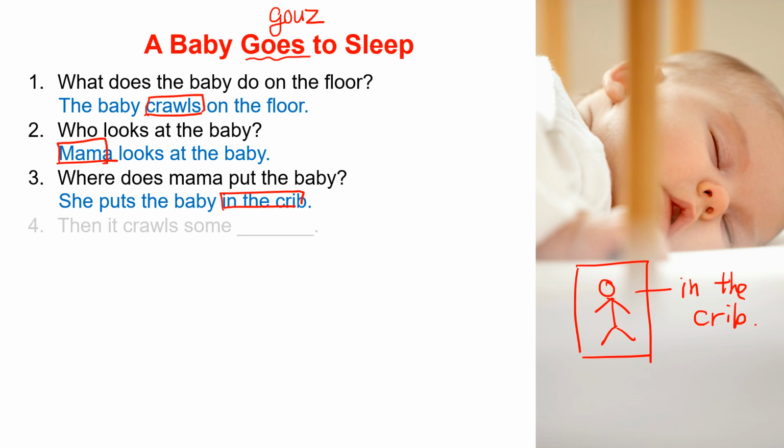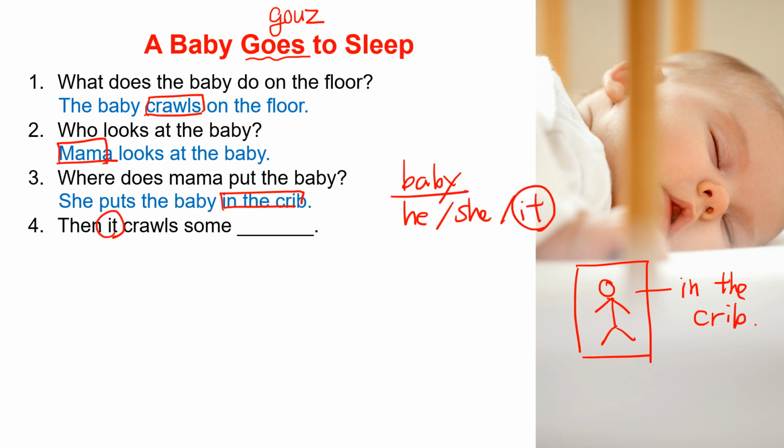Number 4. Then it crawls some more. Okay. So it is baby. When baby is the subject, you can use he for a boy, she for a girl, and you can even use it. For a baby, you can use it. Then the story says, then it crawls some more.